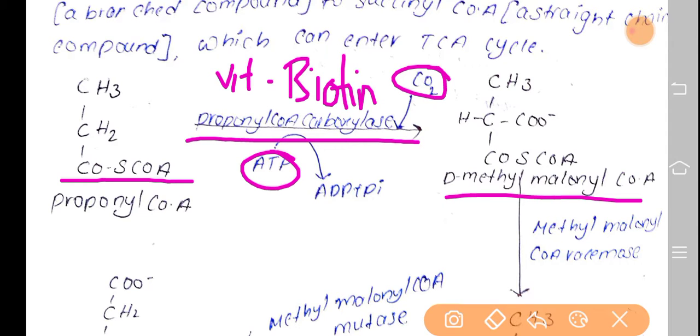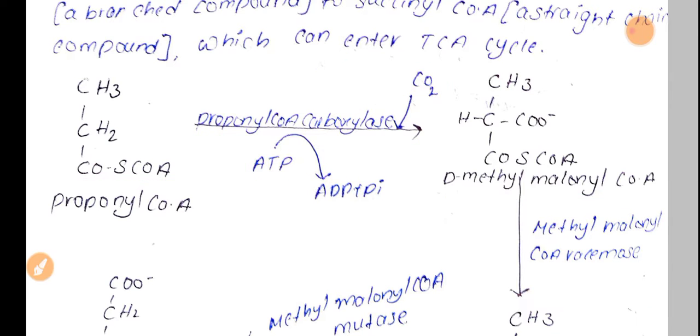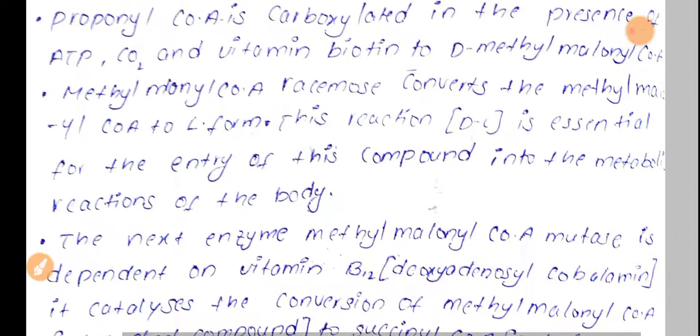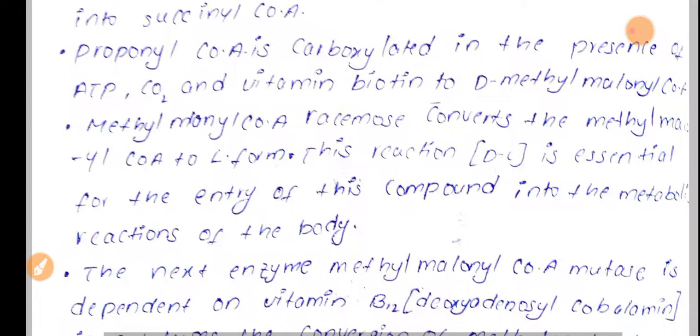Okay, so this is the first step in the oxidation of odd carbon chain fatty acid. And let's see next what will happen.